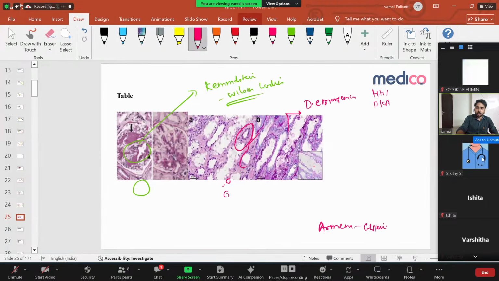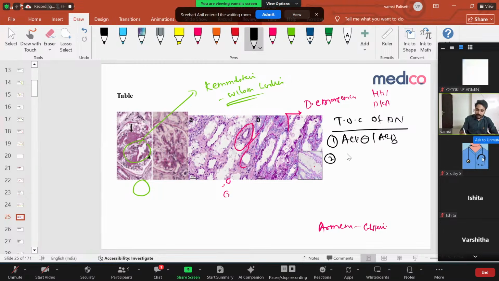Okay. So the next important question they can ask you is, what is the treatment of choice for diabetic nephropathy? Drug of choice for diabetic nephropathy. There are only three drugs. One is your ACE inhibitors or ARBs, that is your telmisartan or your enalapril, ramipril. These are the first line drugs.